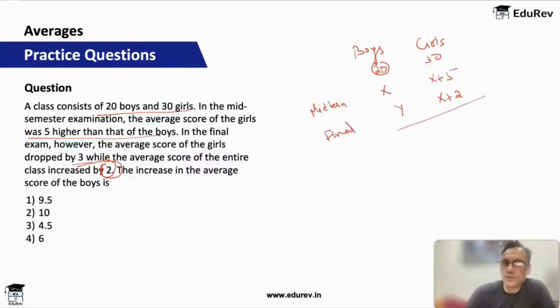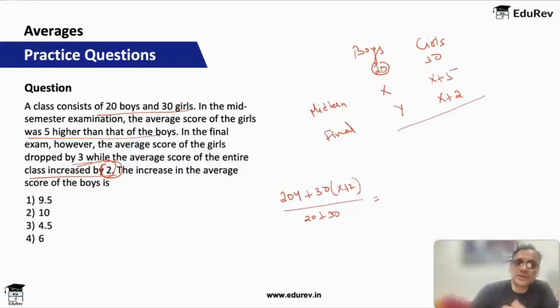Okay, so now we have to take weighted average, simple, 20 into Y plus 30 into X plus 2 upon 20 plus 30, okay, is equal to average score of the entire class increased by 2. So increased by 2 with respect to midterm, right?